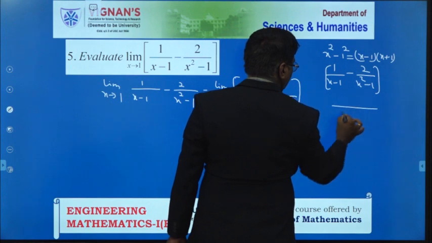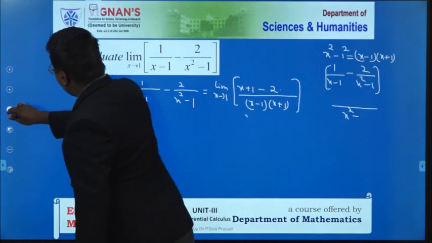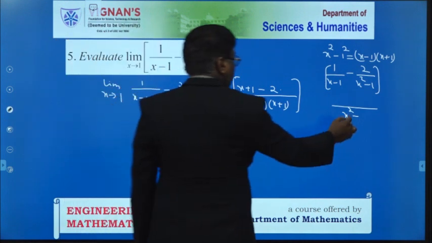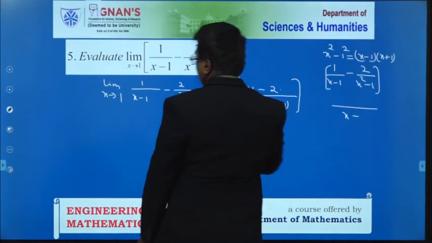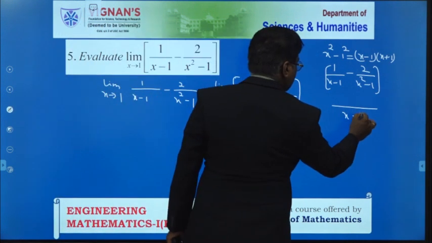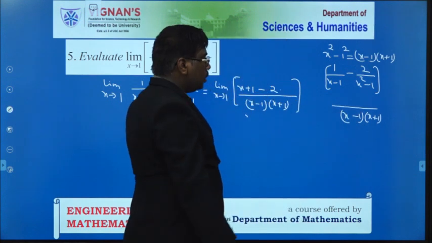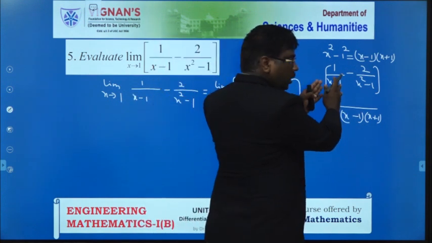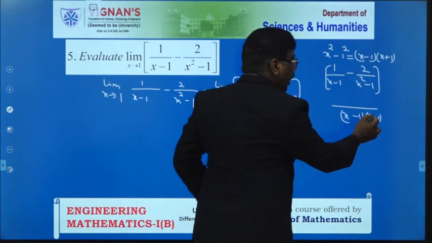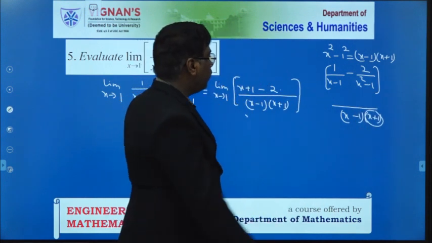Here I have to take the LCM as x square minus 1. That means here I have to write x square minus 1 as x minus 1 into x plus 1. Now here I have to divide by x minus 1 with this denominator. The other factor is x plus 1. That you already learned in partial fractions also.